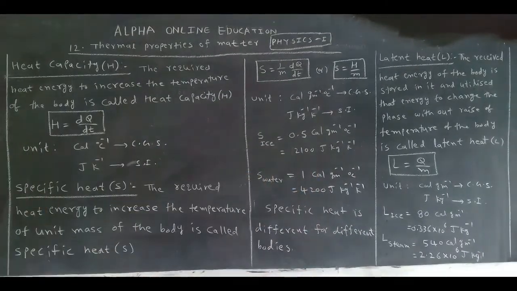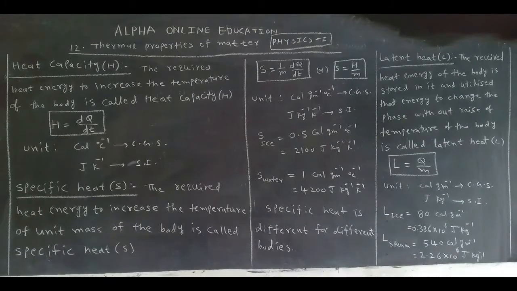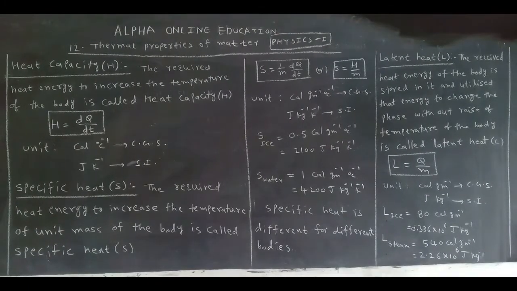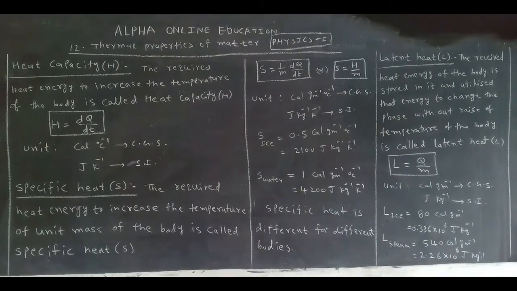Okay. Specific heat is denoted by S, latent heat is denoted by capital L. But how are these values calculated for ice and water, the specific heat of ice and water and the latent heat of ice and steam?